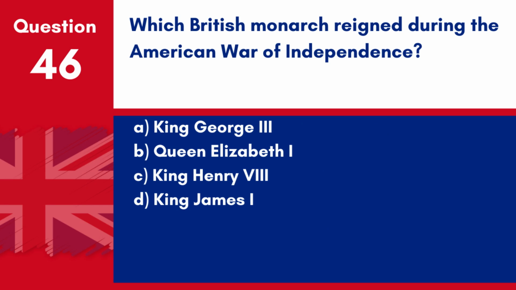Question 46. Which British monarch reigned during the American War of Independence? A. King George III. B. Queen Elizabeth I. C. King Henry VIII. D. King James I. Answer A. King George III. King George III was the British monarch during the American War of Independence.